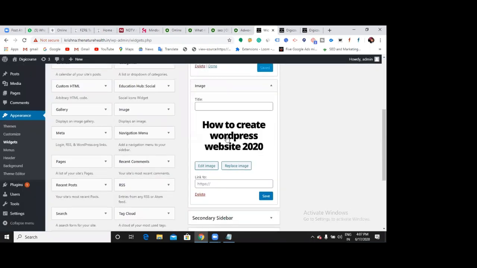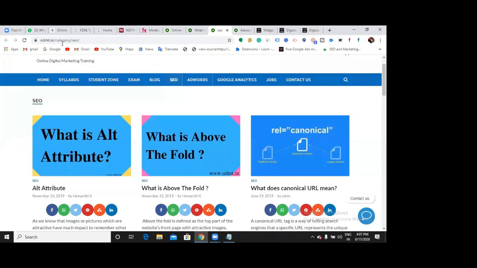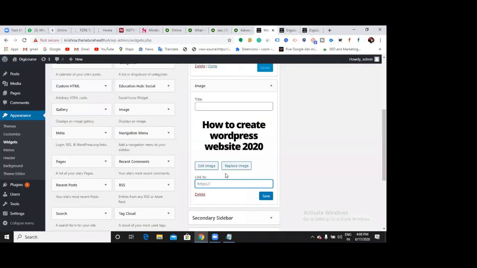Okay, so I have uploaded an image. What is this link option again? It will redirect the image to an external link. So when someone clicks on that image, if you want them to be redirected anywhere, you can just redirect them. Now I will redirect them to this URL, let us assume. Copy it and paste it here. And if you want, you can write some title for the image.